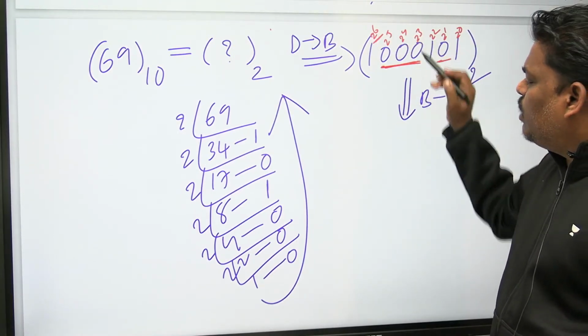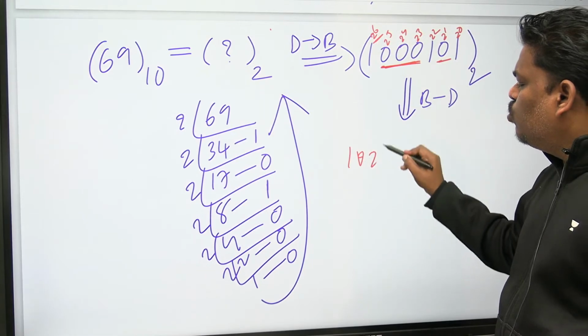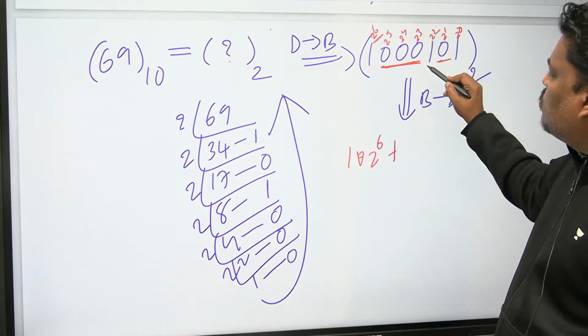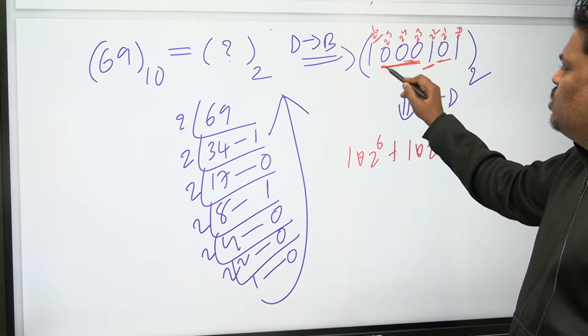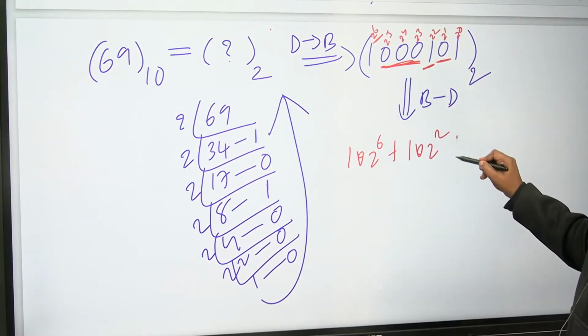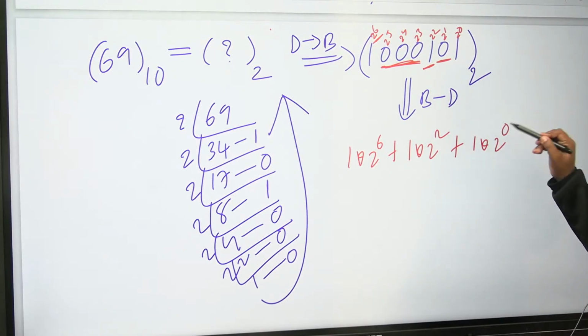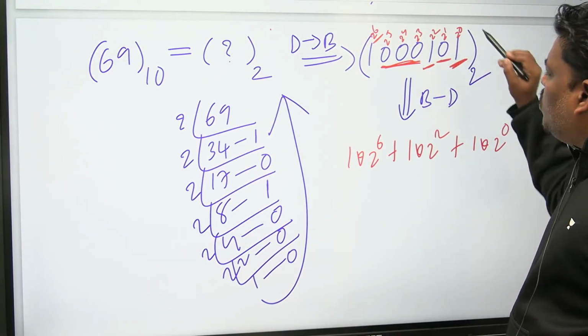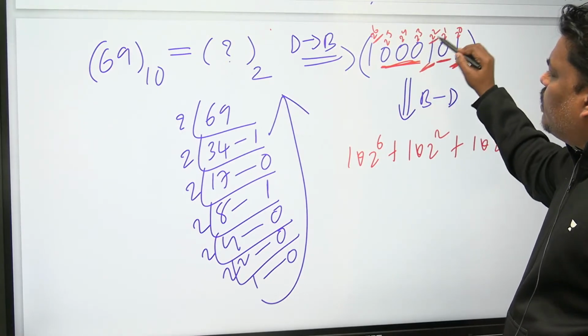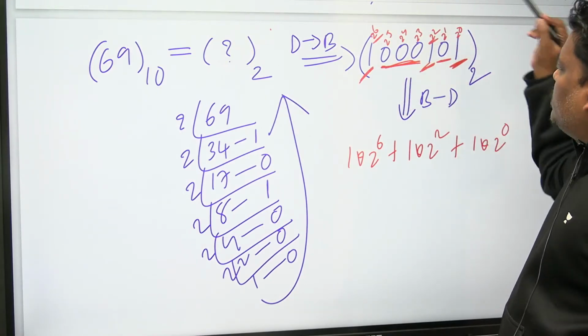This one is 1 into 2 power 6. Next one, 1 into 2 square, because anyhow these are zeros. Next one, 1 into 2 power 0. Only the ones are taken into consideration.